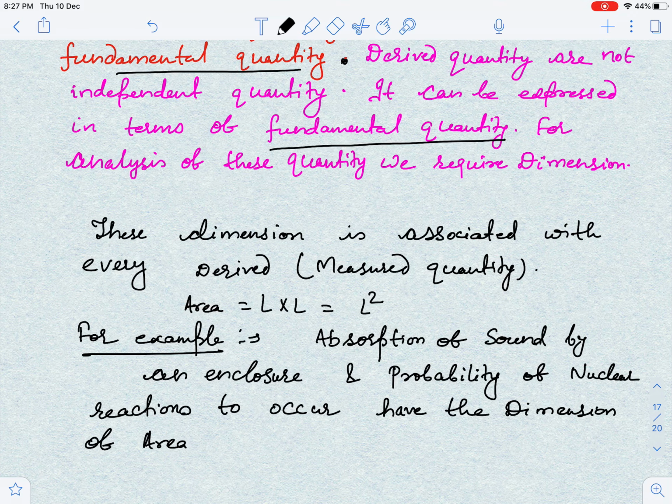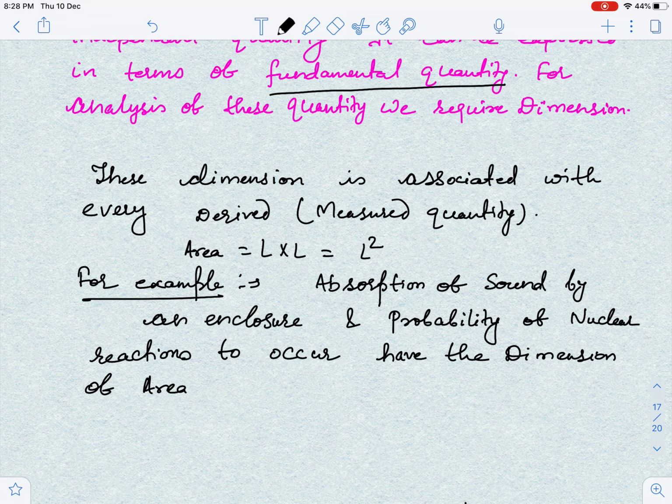Like when you go to a movie hall, you have sound absorbers at the back of the screen, and throughout the cinema halls sound absorbers are there. Also, the probability of nuclear reactions to occur has the dimension of area.